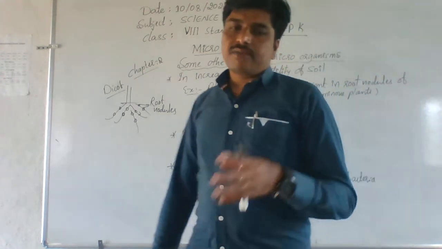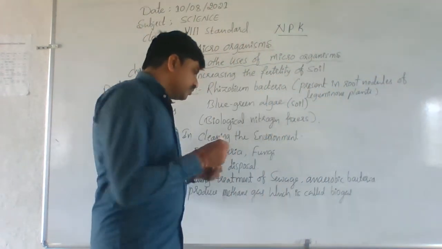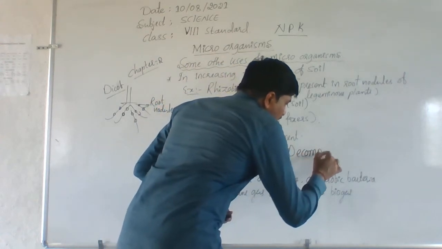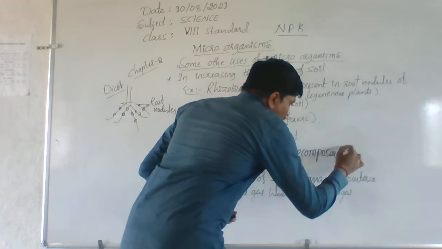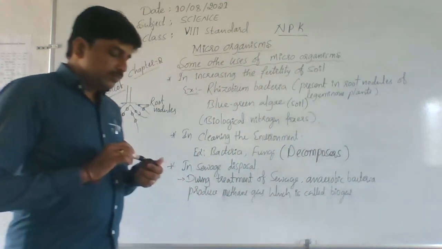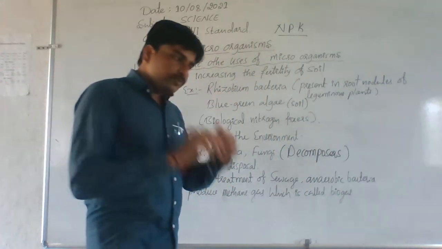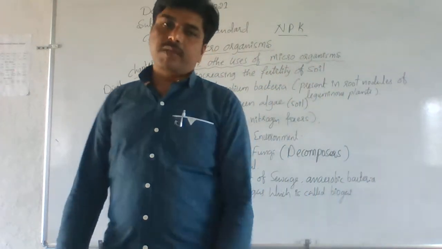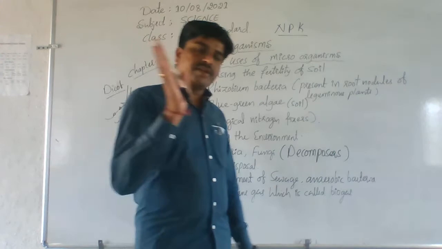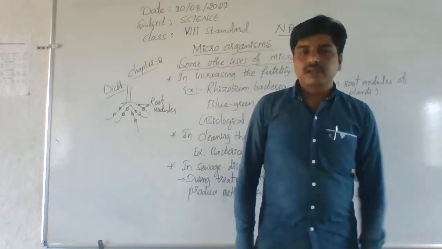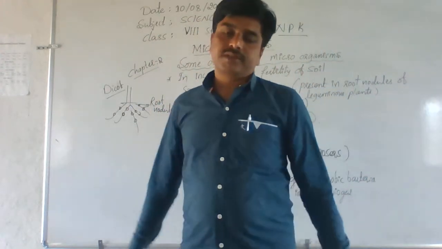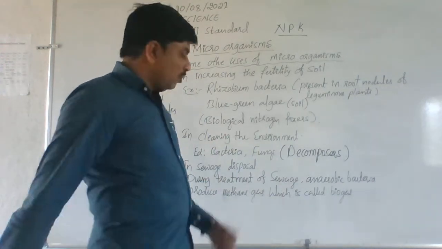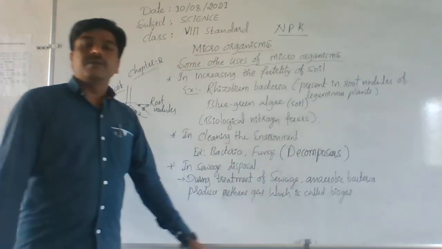So these bacteria and fungi are commonly called decomposers. They decompose the dead body of animals and plants, convert them into phosphates and nitrates, and mix them with the soil and cleanse the environment. These decomposers play a very important role in the cleaning of the environment.